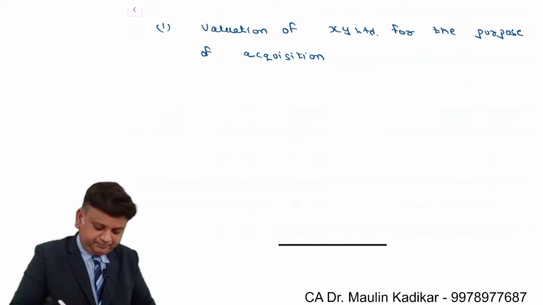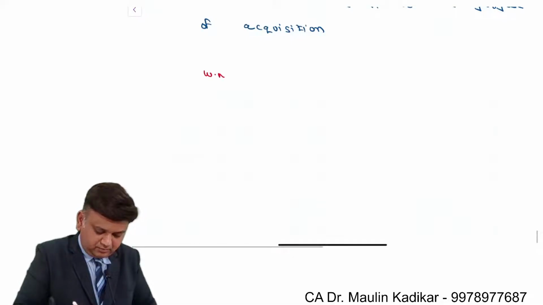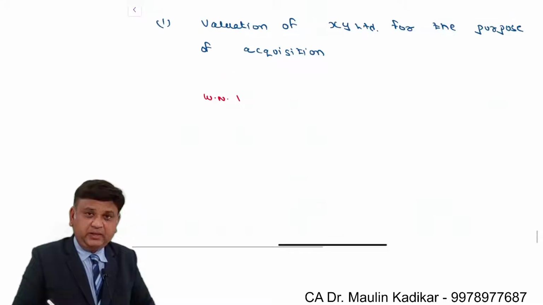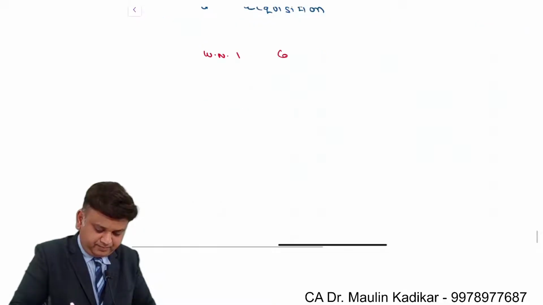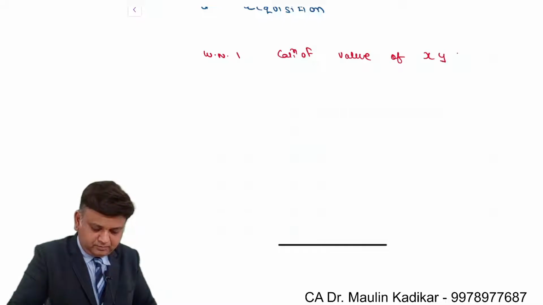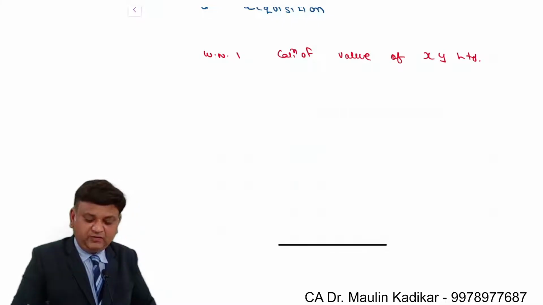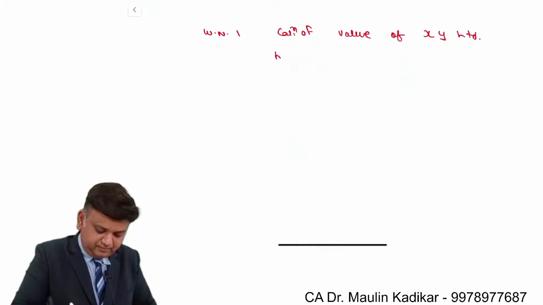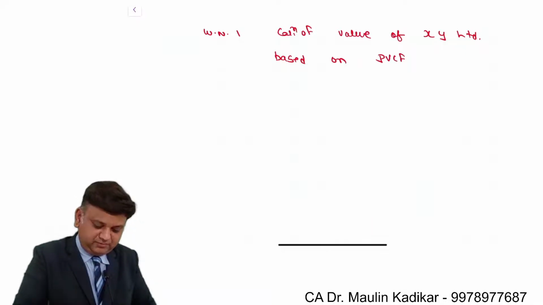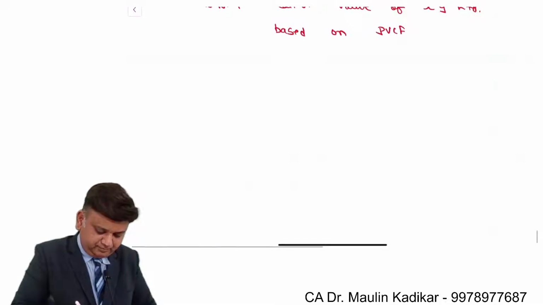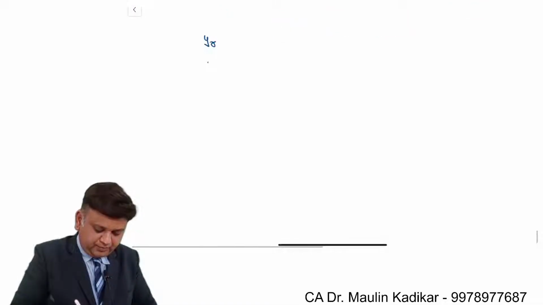In the write down, working note number 1, calculation of value of XY Ltd based on present value cash flow. First year and second year.